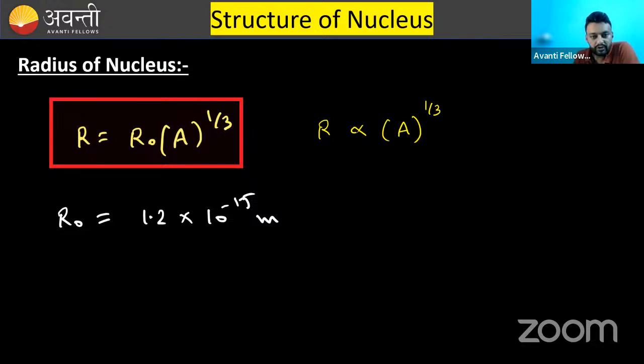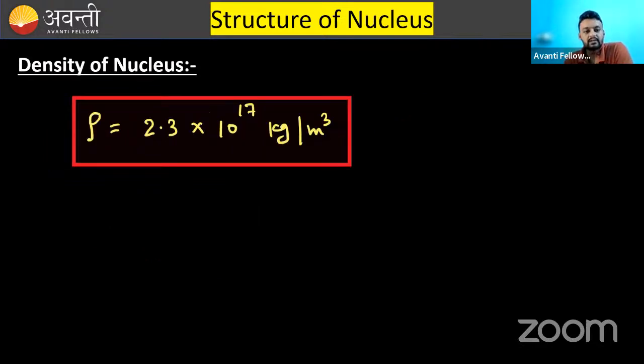If you remove the proportionality, there is a constant R naught, which has a value of 1.2 into 10 to the power minus 15, generally called 1.2 Fermi. Femtometer, you know that, is generally called Fermi. Is it clear?